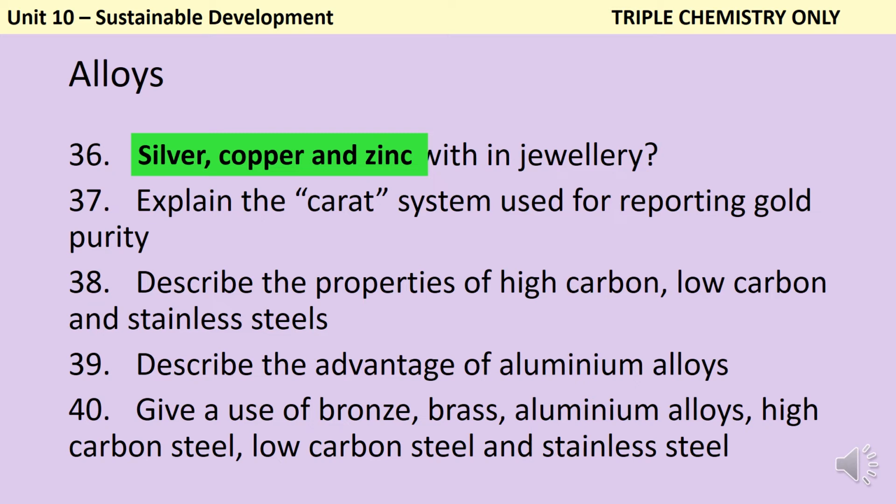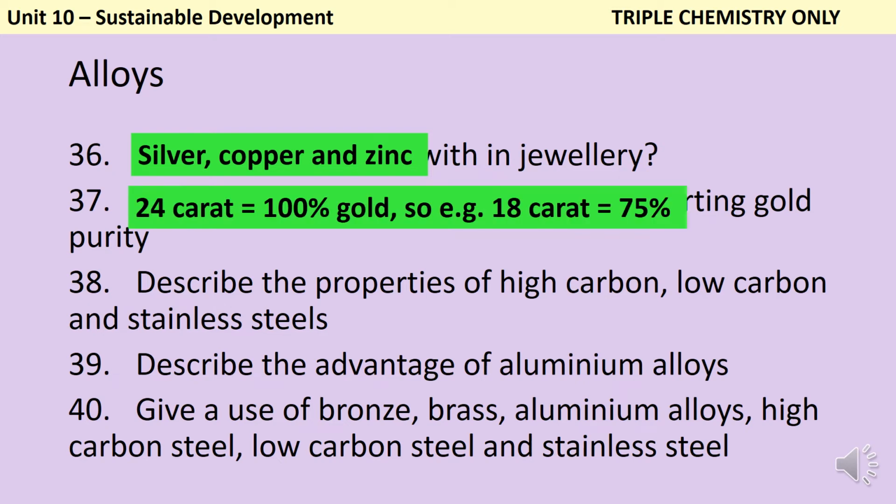The carat system is used to describe how pure gold is. So 24 karat gold is pure 100% gold. And if you say that a ring is made of 18 karat gold, well 18 is 75% of 24, so that tells you that 75% of that metal is actually pure gold, and then the other 25% will be other metals like silver or copper or zinc that have been added to make the gold harder.